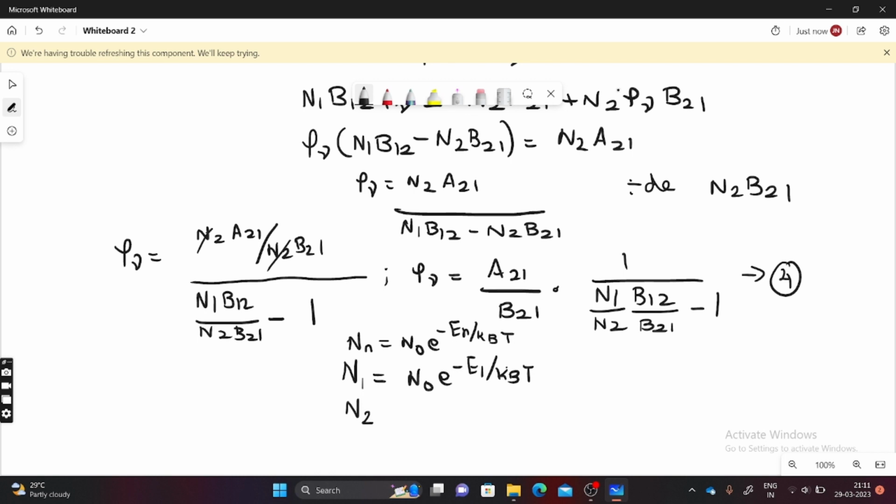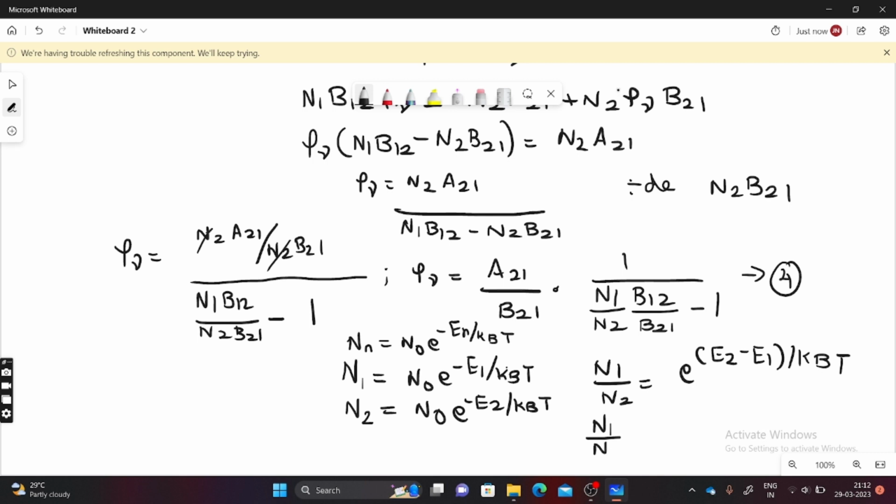Similarly, if you take n is equal to 2, N2 is equal to N0 e power minus E2 by kBT. So N1 by N2 is nothing but, this one will get cancelled, e power E2 minus E1 divided by kBT. This E2 minus E1 is nothing but h nu. So e power h nu by kT.